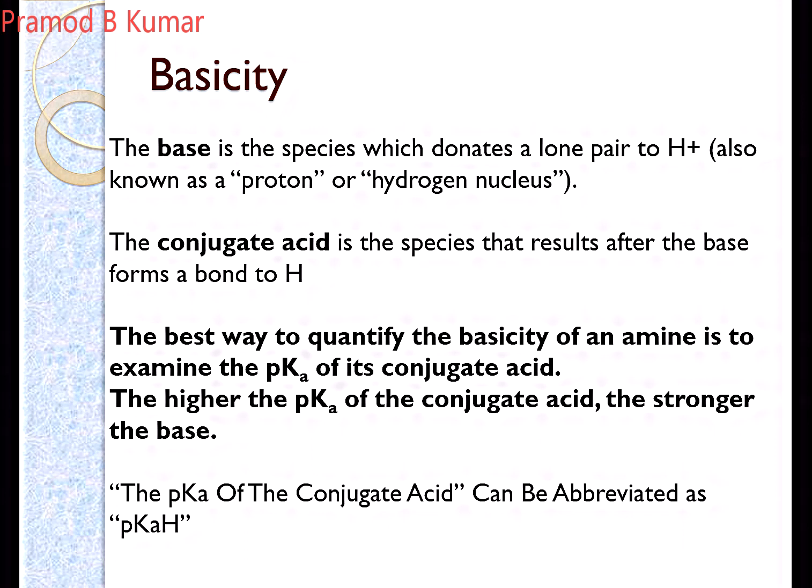That's why it is abbreviated as pKaH, to differentiate between acid and base. So the basicity of the amine depends upon the pK of the conjugate acid. Higher the pK of the conjugate acid, stronger the base, but in the case of acids, lower the pK, stronger the acid. So this is an inverse relation between the two. Please recollect this.